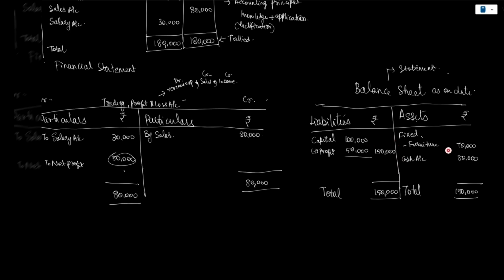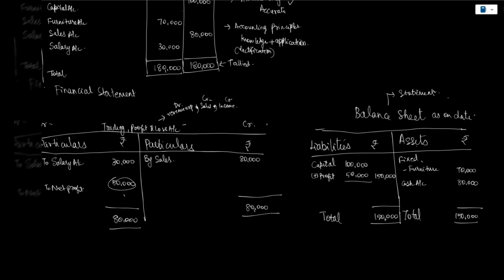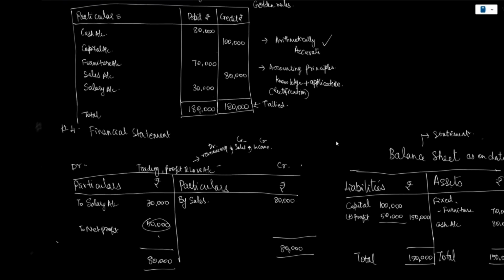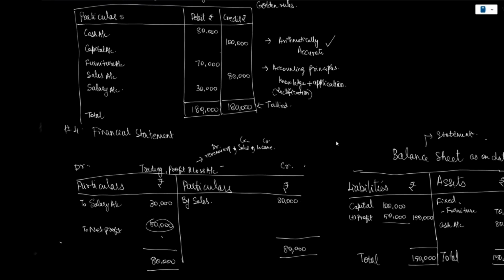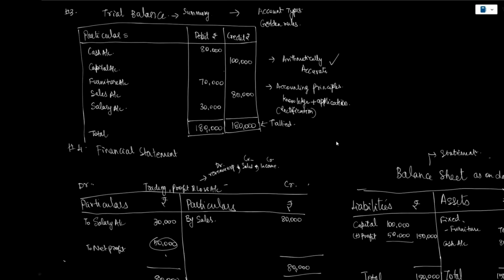On the asset side, we have the fixed asset, that is the furniture, and the cash. Finally, we get a total and can see that the balance sheet is tallying. A tallied trial balance obviously results in a tallied balance sheet, which once again tells only the arithmetic accuracy. The accounting principles need to be learned in detail to ensure that your accounting process is seamless and accurate.